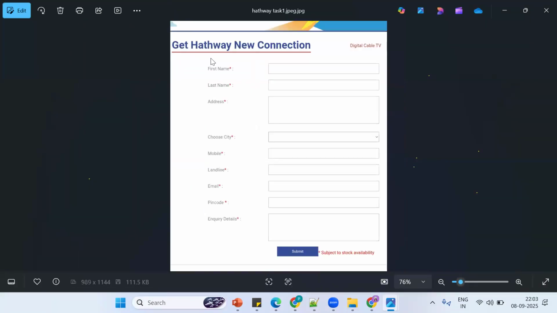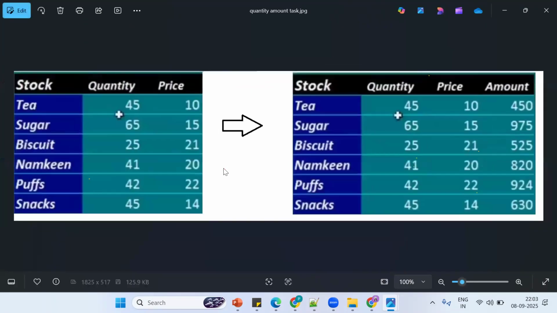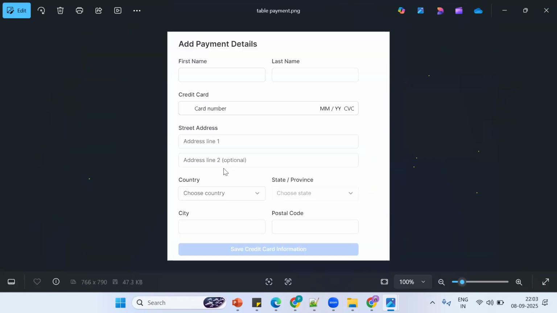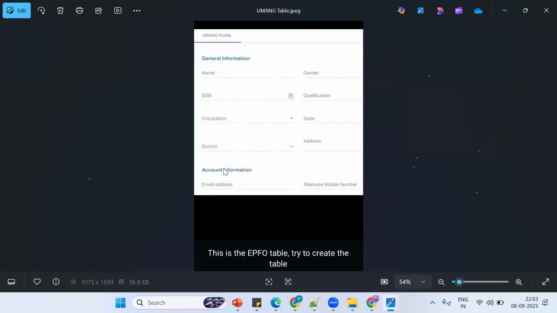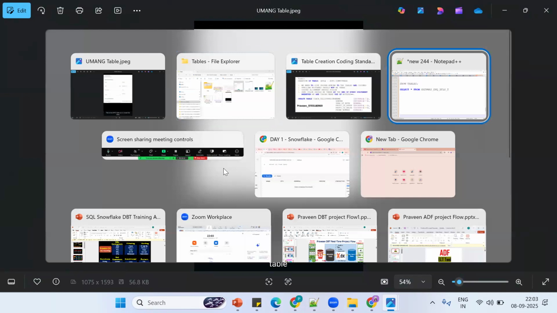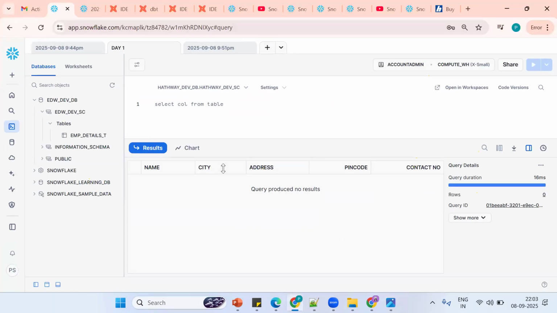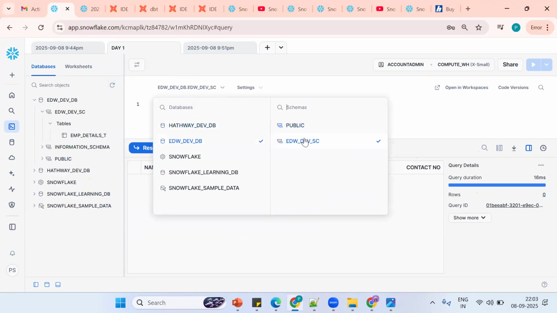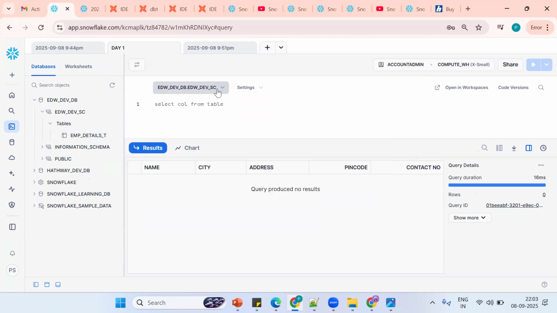So you should create the tables and get it done. That's the point. For today, you should create the Snowflake account and create multiple databases. You should be comfortable with the navigation. See, refresh. Select the database, select the schema. We'll see the navigation one more time: select the database, current schema, and we can make it work. Okay, got the point.